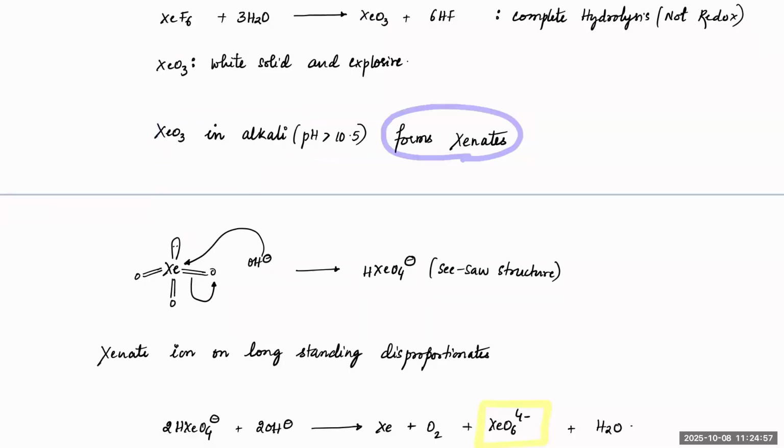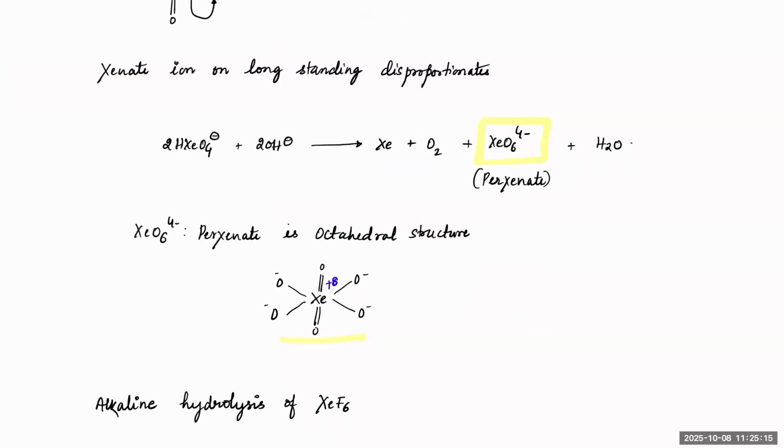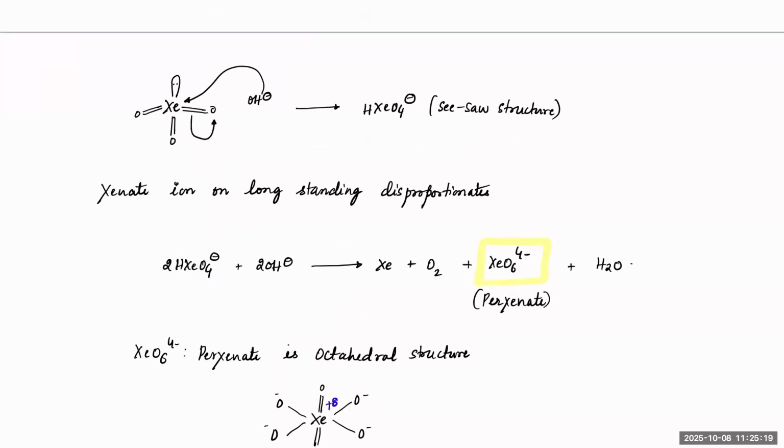What is xenate means? See, XeO3, when you react with OH minus, it can accept the pair of electrons and converts itself into HXeO4 minus, which appears like a seesaw structure. Clear? And HXeO4 minus here, see, it is like this now, beta. Xe double bond O, double bond O. One is with OH, the other one is with O minus, like this. This is the seesaw form.